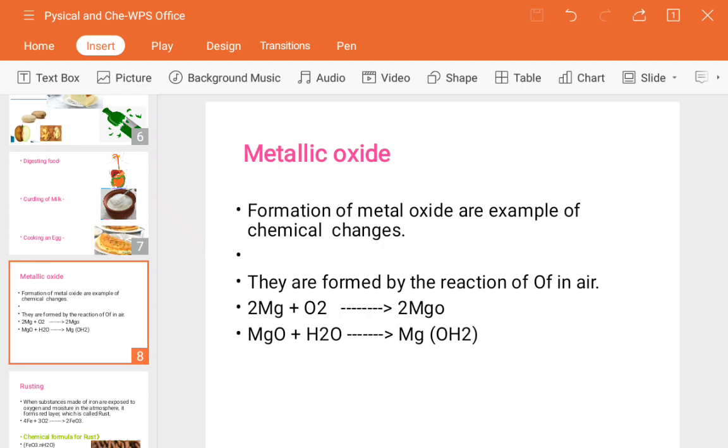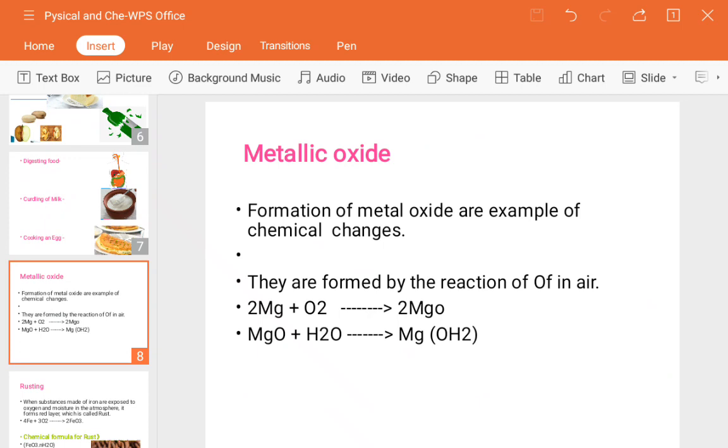You can see some formation of layers on the metal, or any other object which is made up of metal, okay. They are formed by the reaction of oxygen and the air. So the formation of metal oxides are examples of good chemical changes. One example is magnesium plus oxygen, when combined it will convert into magnesium oxide.